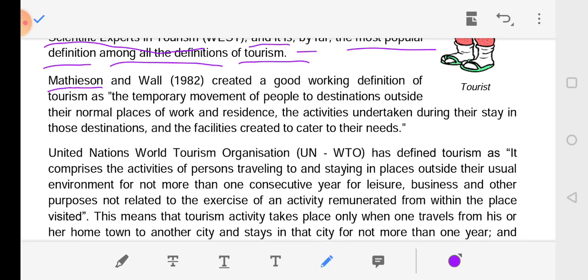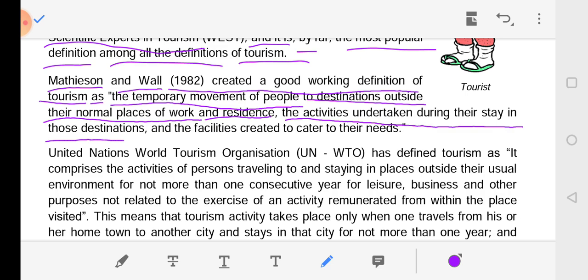Mathieson and Wall, in 1982, created a good working definition of tourism as the temporary movement of people to destinations outside their normal place of work and residence, the activities undertaken during their stay in those destinations, and the facilities created to cater to their needs.